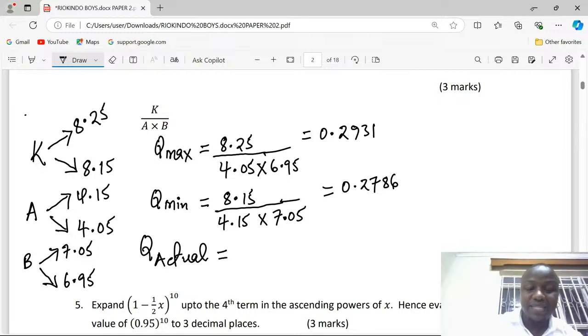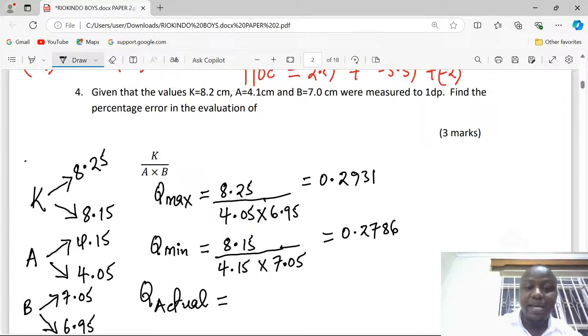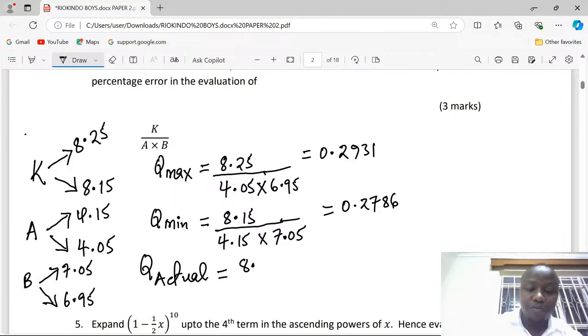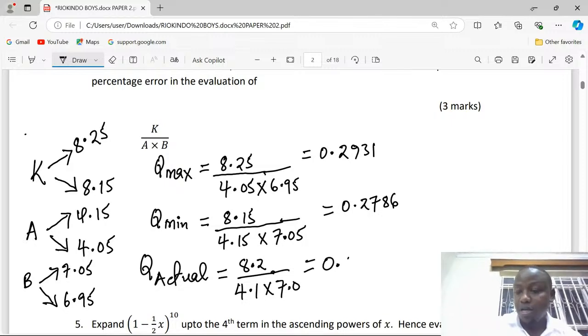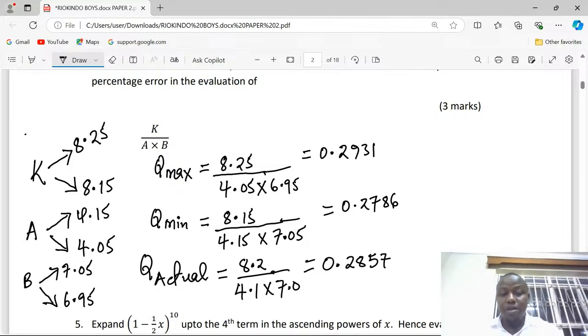It's going to be the numbers just as they are. K is 8.2 divided by A, written as 4.1, and B, written as 7.0. And this is going to take us to 0.2857. So we have the actual, the maximum, and the minimum quotients.